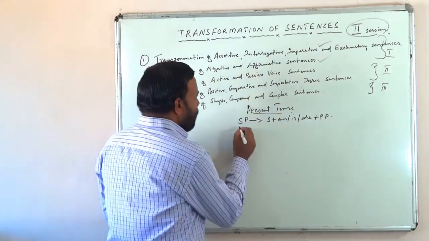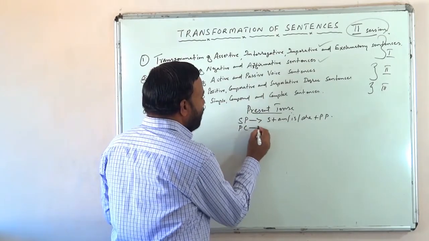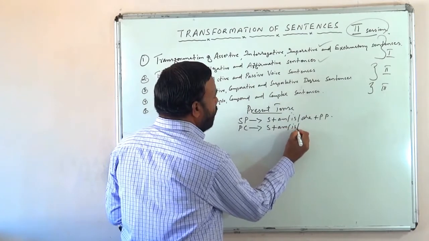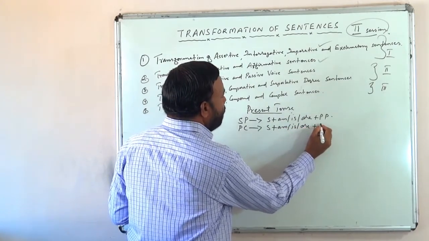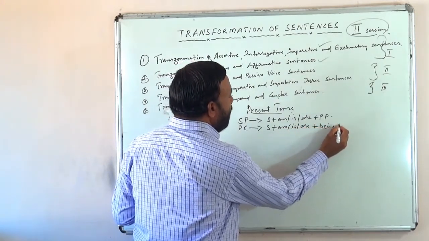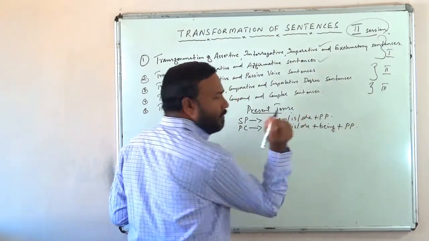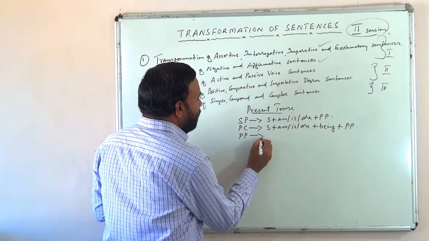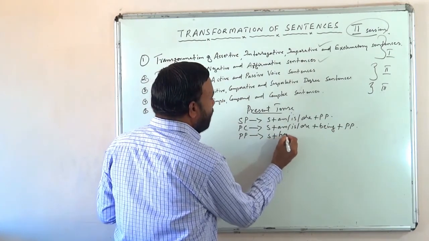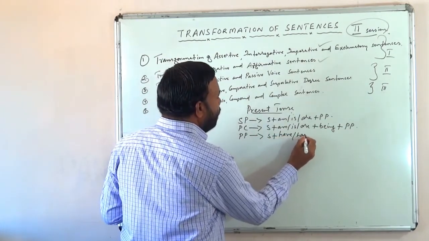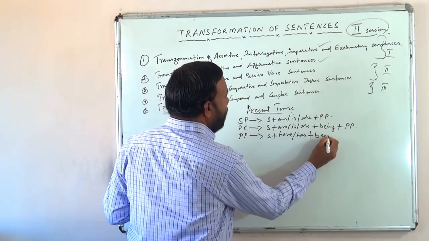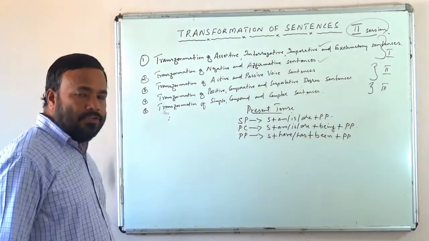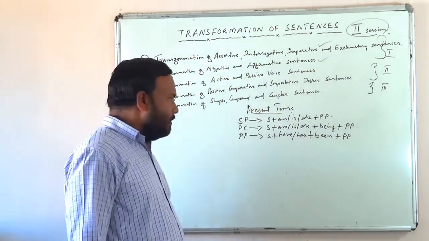You know that. Present continuous: subject plus am or is or are plus being plus PP. Isn't it? Okay. Present perfect: subject plus have or has plus been plus PP. This is the passive form of present tenses.